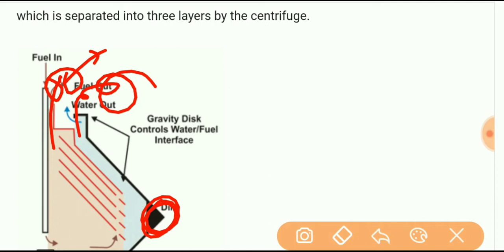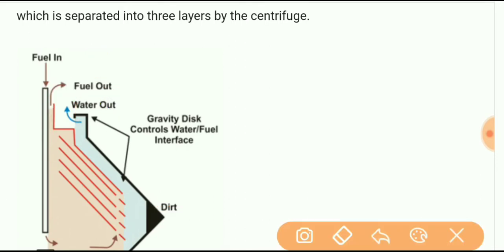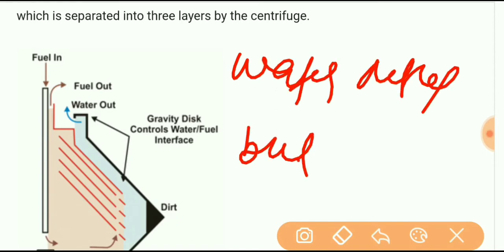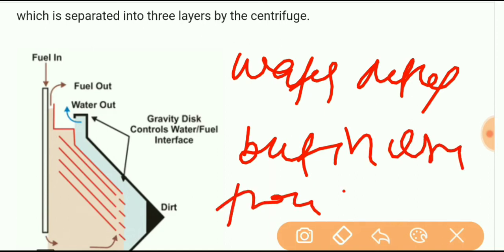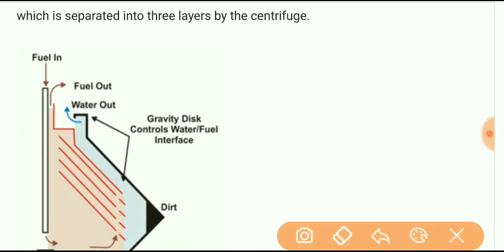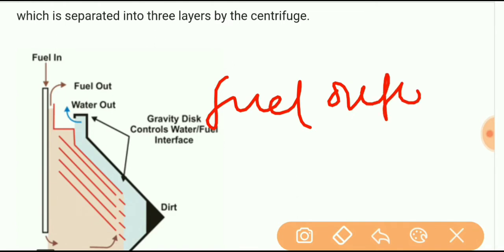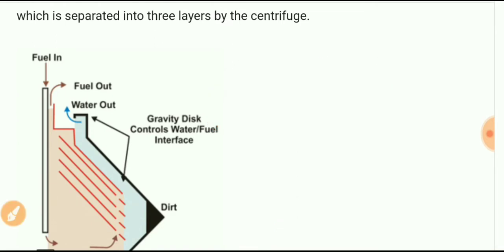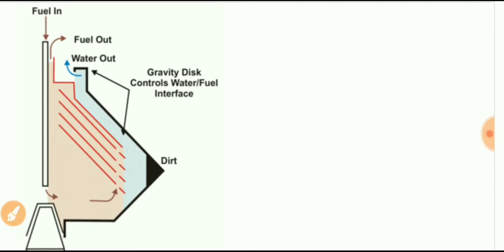As we know, a purifier removes water, so in a purifier there must be a water outlet, but in a clarifier there is no water outlet, only a fuel oil outlet. Understand? Now we can read the basic principle of the purifier in detail.